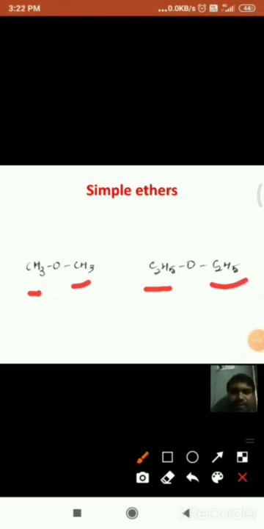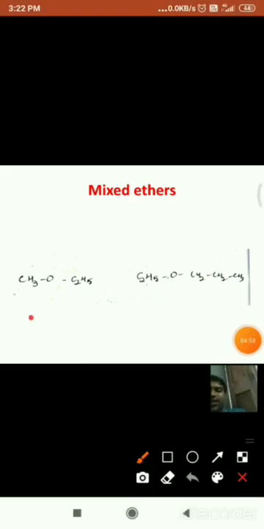which is also a simple ether. And these are some examples for mixed ethers. In the first example, to the oxygen, one side a methyl group and the other side an ethyl group is attached. Hence this is an example of a mixed ether.